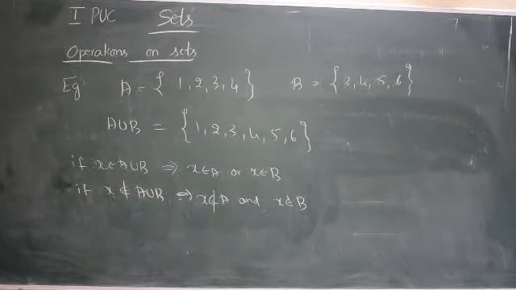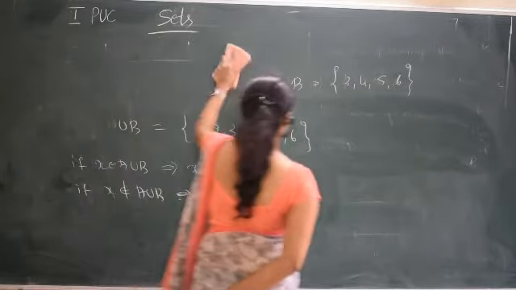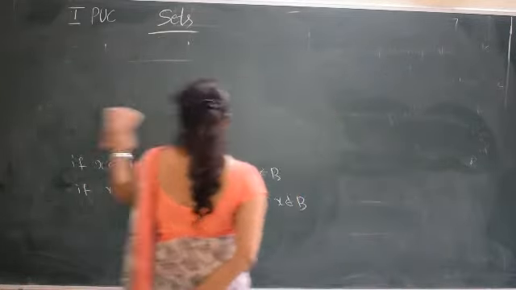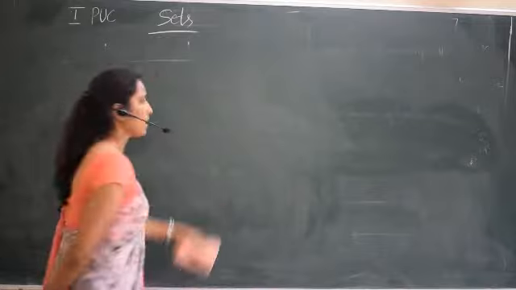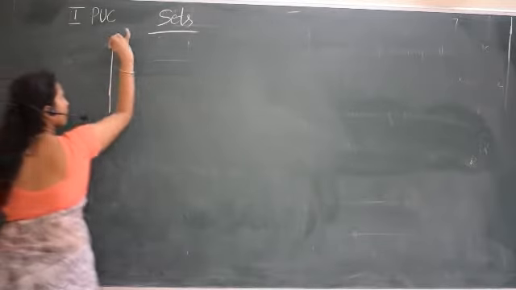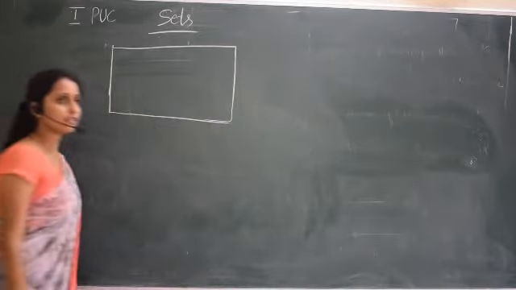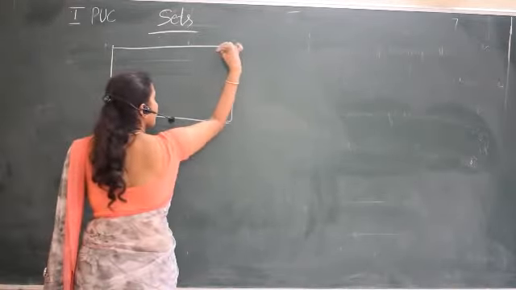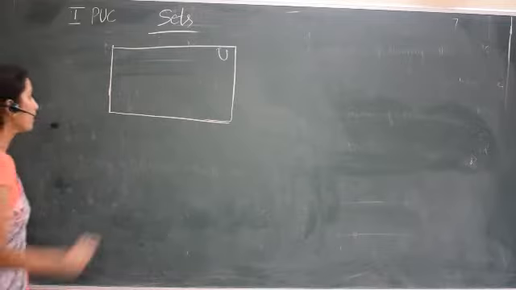This union can also be represented by means of a Venn diagram. I have given an example, but we can write many examples. So the Venn diagram I can write is this, for union. I am writing a general union. First, this represents the universal set. It is not the union, it is the universal set. And the union means there should be two sets.